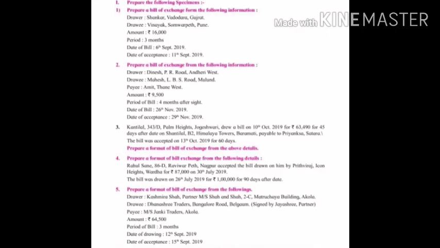Complete our format of bill of exchange. Under that we have seen 4 types. Very first is general acceptance after date bill, general acceptance after sight bill, and qualified acceptance as to amount and as to time. Okay, now you have to solve some questions on how to prepare a format, and you have to write this format in your notebook, and prepare this format in your notebook of book-keeping.